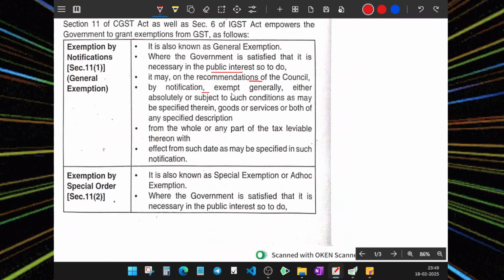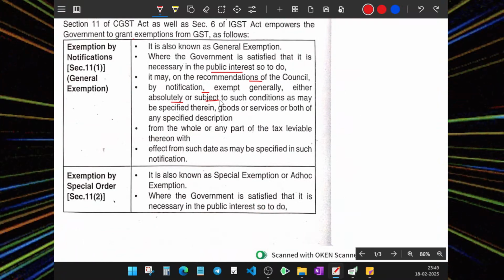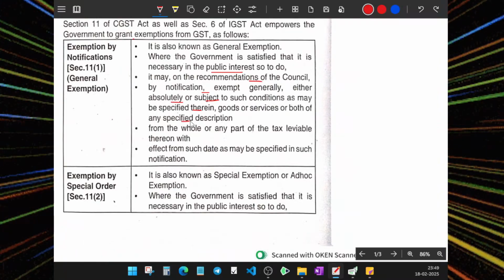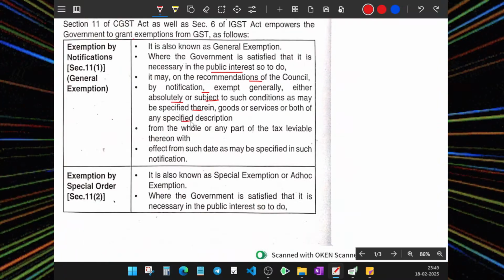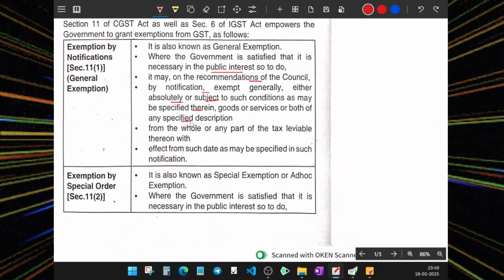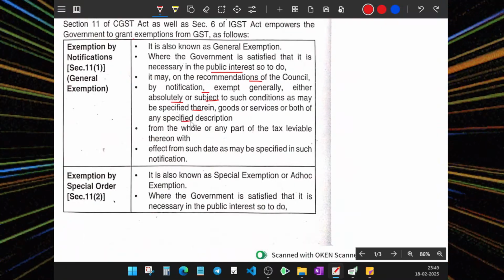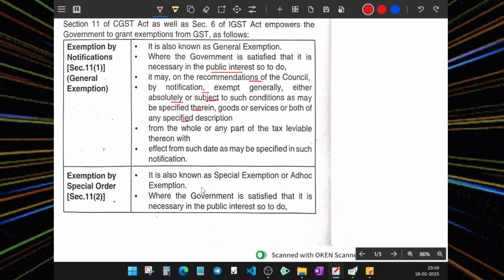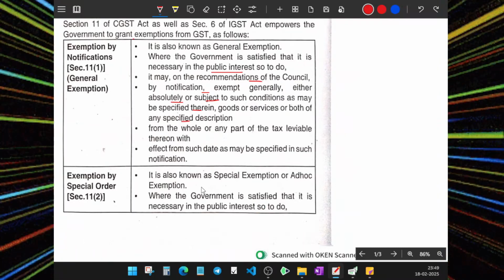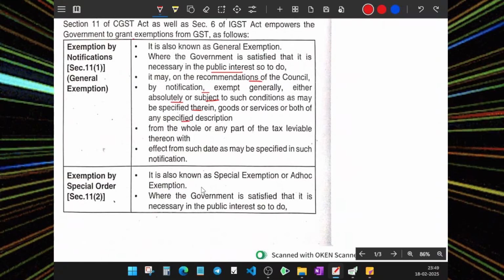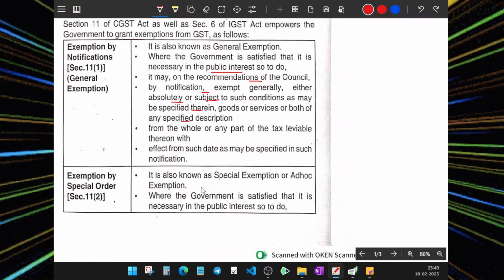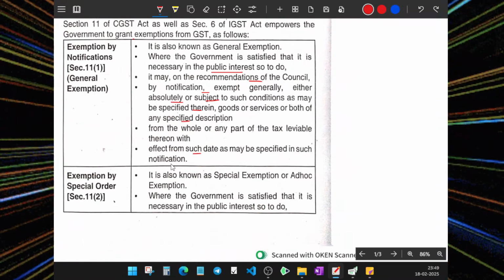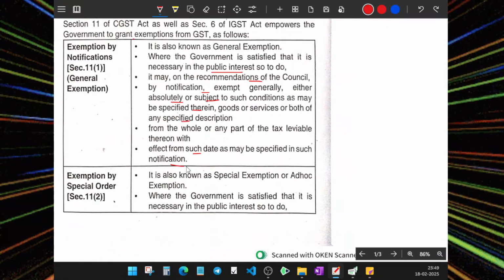In addition, it may exempt generally, either absolutely or subject to such condition as may be specified therein, goods and services or both of such specific description. They may give exemption to some kind. Example, 26 kg of rice and more is exempted, less than 26 is taxable. Such kind of basic exemption they give, where the whole or a part of the tax is leviable. They may not levy fully, but specifically. Example, popcorn is not taxable, but chocolate popcorn is taxable. Such kind of special things. The exemption takes effect from such date as may be specified in the notification. Sir, we are not taxing up to this date; after that date, it is taxable. Such a way.